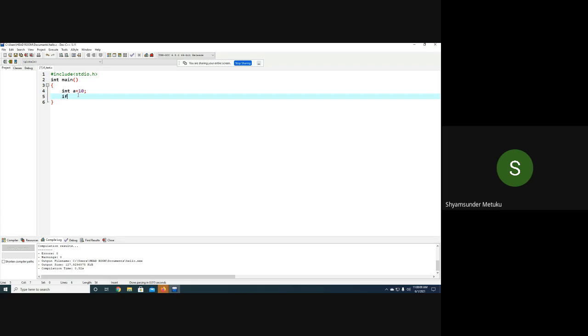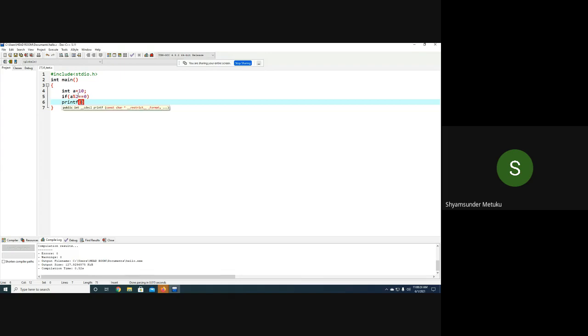Then I'm trying to print and comparing a percent 2 double equal to 0. And what is the condition? If a remainder is equal to 0, what does it indicate? Tell me. Even number. Even number, correct? My program is right or not? Yes or no?